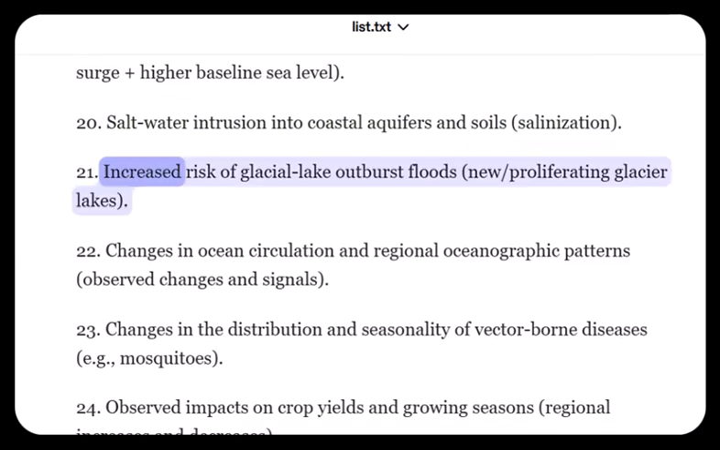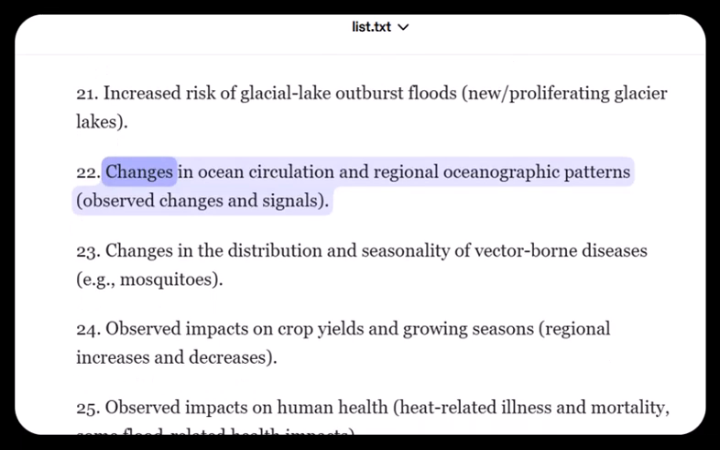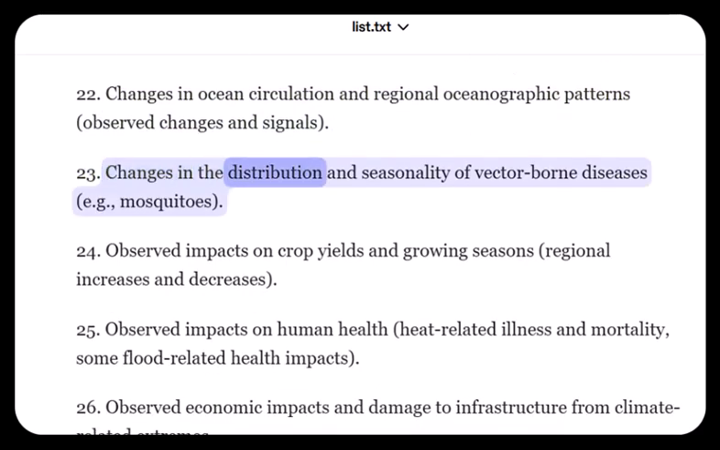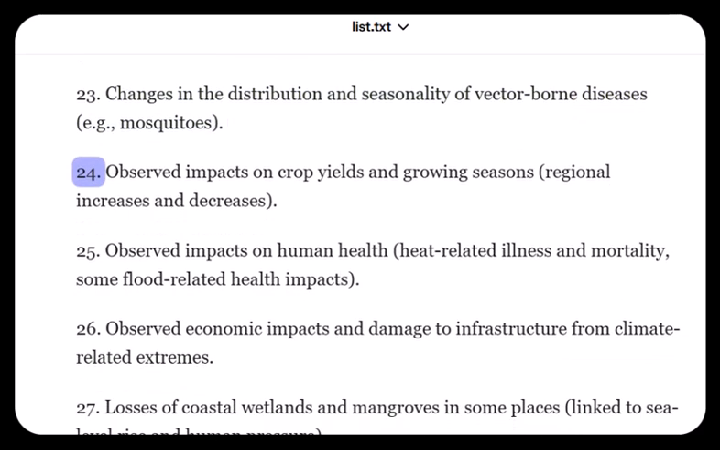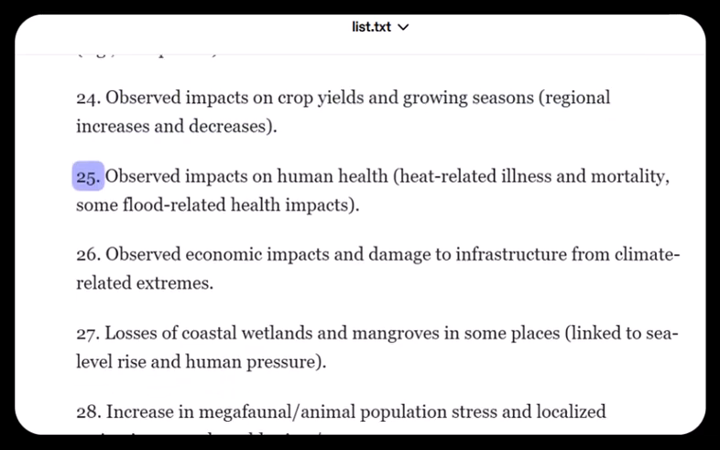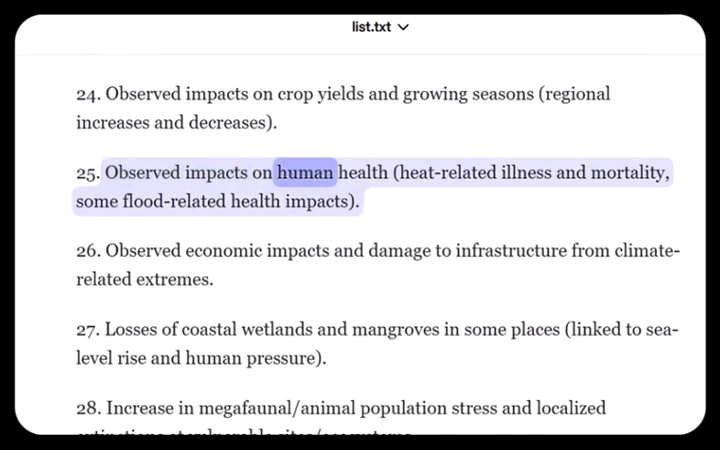21. Increased risk of glacial lake outburst floods. 22. Changes in ocean circulation and regional oceanographic patterns. 23. Changes in the distribution and seasonality of vector-borne diseases. 24. Observed impacts on crop yields and growing seasons. 25. Observed impacts on human health.